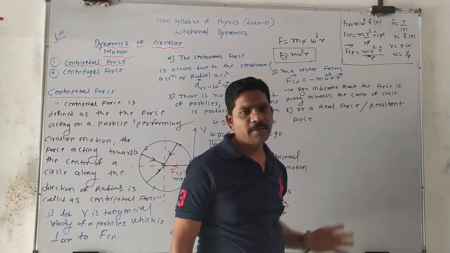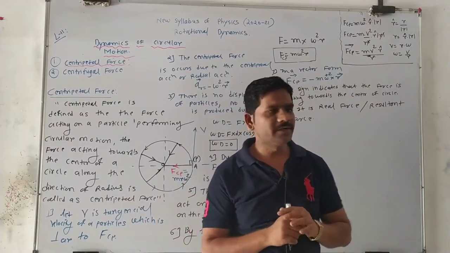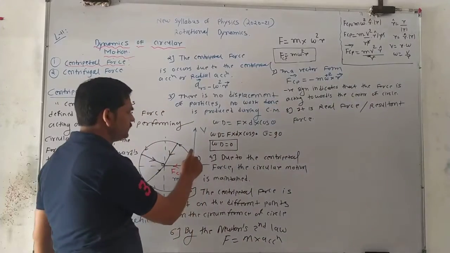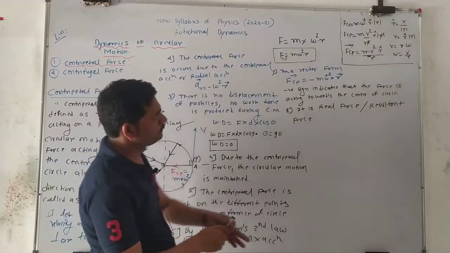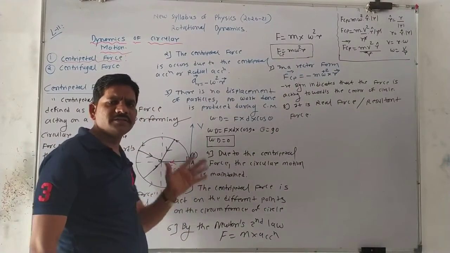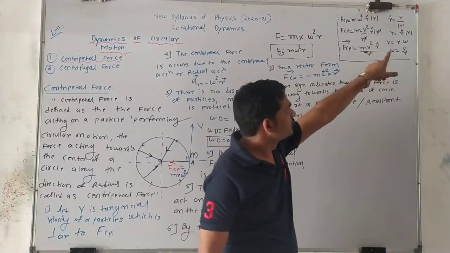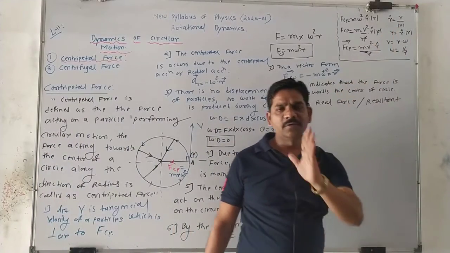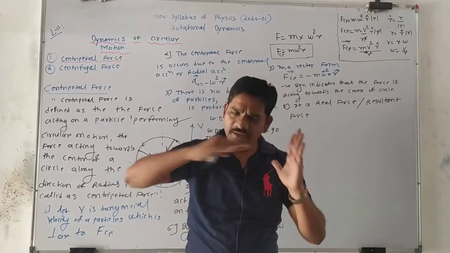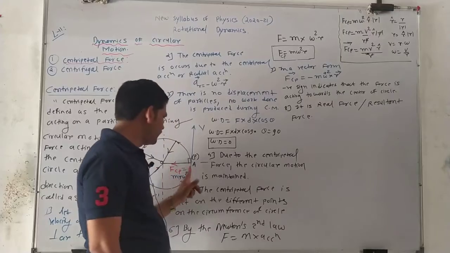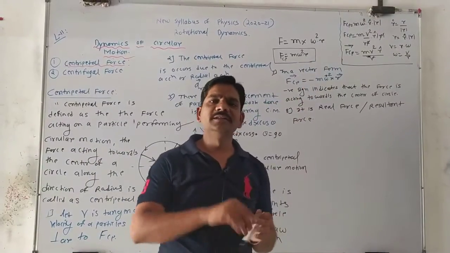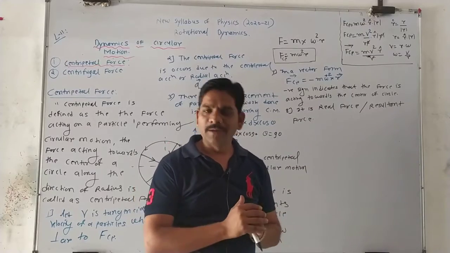So, boys, m is the mass of the particle. V is the velocity of the particle. R is the radius, or radius vector. This r cap is nothing but a unit vector, and the unit vector is always along the direction of the radius vector OA. Then another point: omega is the angular velocity of the particle here.